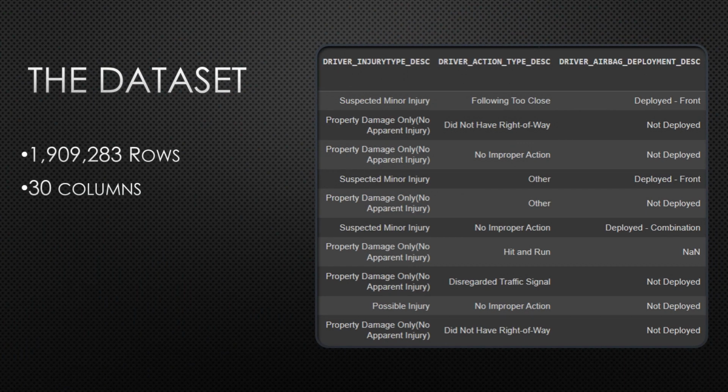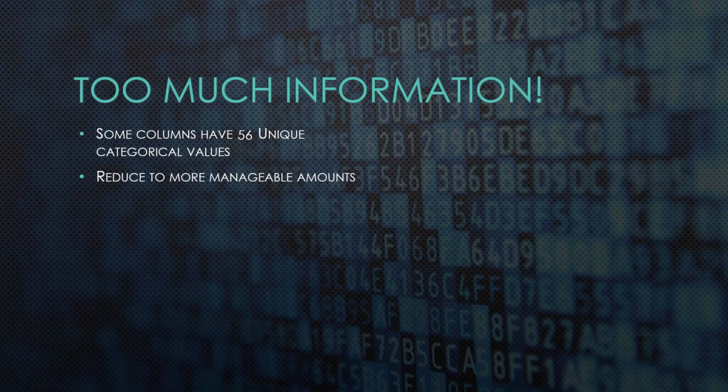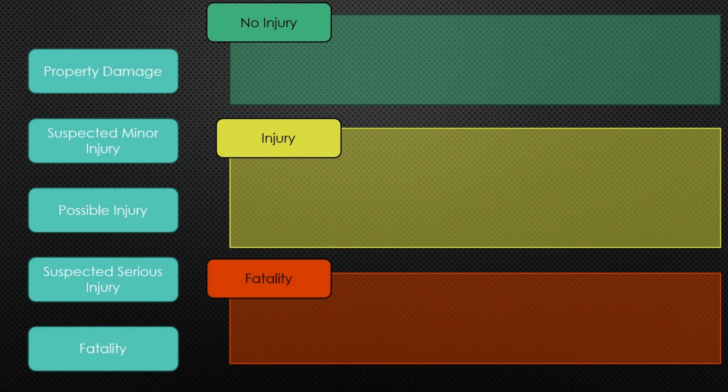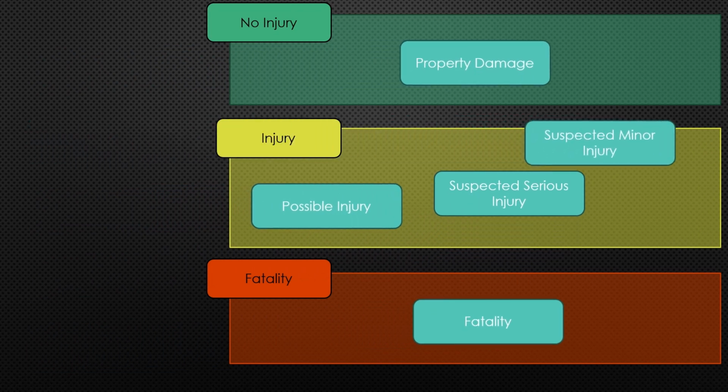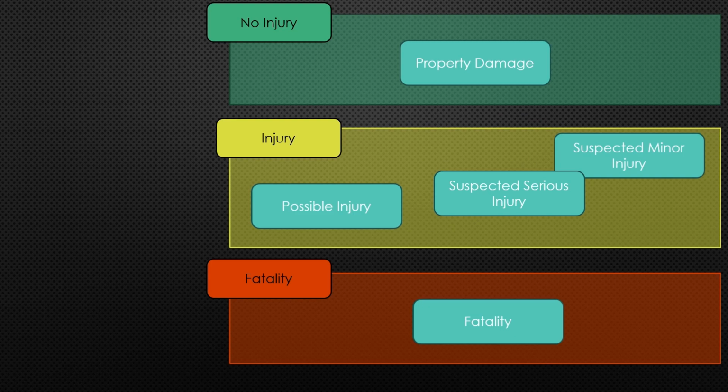This dataset contains almost 2 million rows, each representing a driver involved in a crash, with 30 columns and varying features about the driver's actions and injuries, but it was too much information. We needed some way to reduce the amount of categories in each column, so we would make groups that would classify these features, taking some down from 56 to about 5 categories. An example is this injury feature, where we reduce any type of injury to just the injury class, reducing this down to a 3-class classification problem.